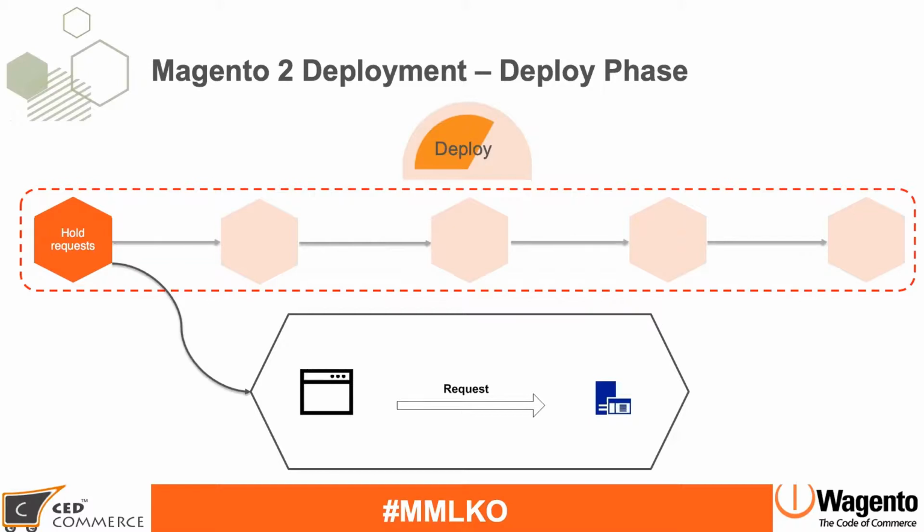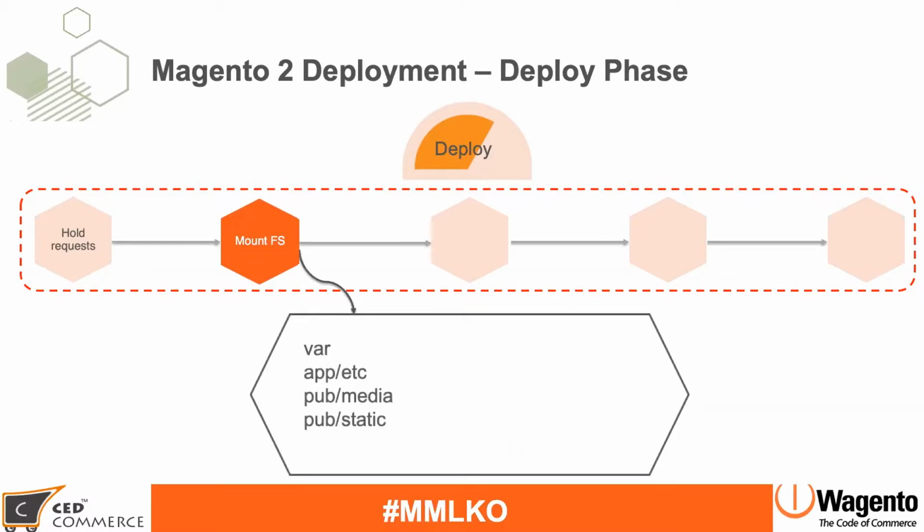So the first step here, you can see, is that it will hold the request. So all the requests which come to your live website, once the deploy phase starts, the first thing it will do is stop the incoming requests. So your site will go down, and it can show the maintenance page or any customized page which you have created. Once all the requests are held, then it's time that we connect those drives of which we have taken a backup.